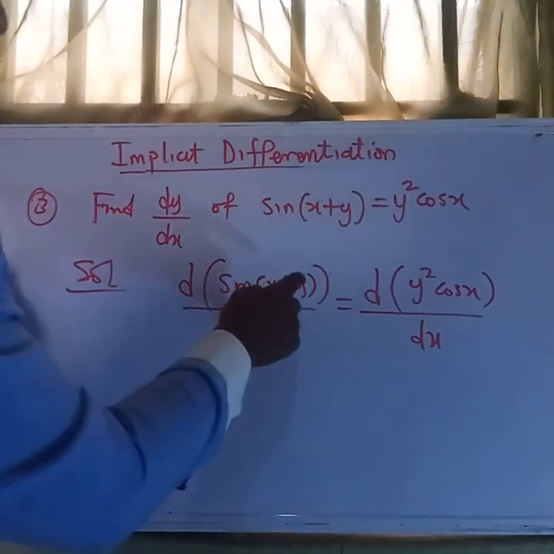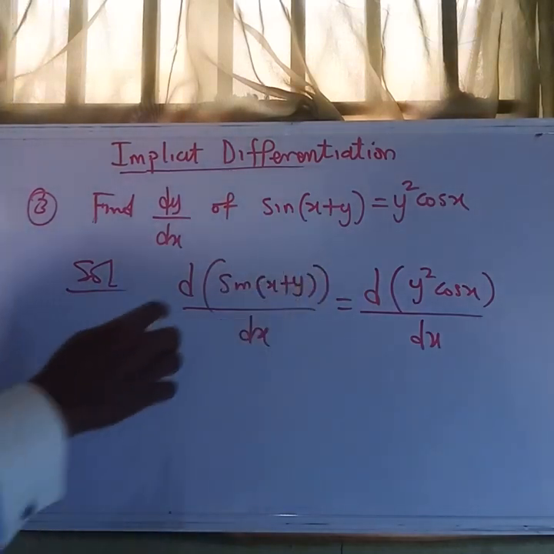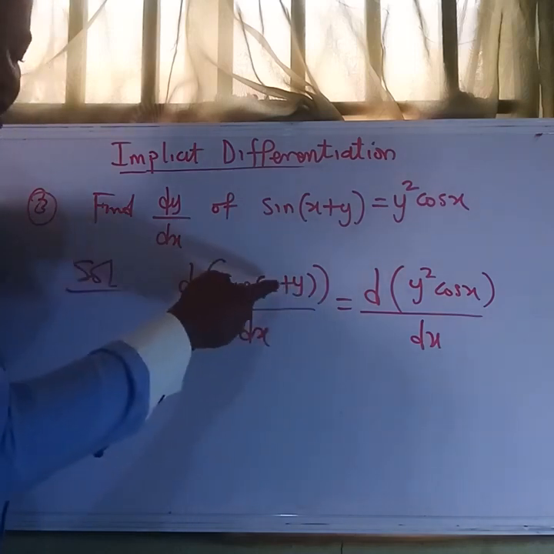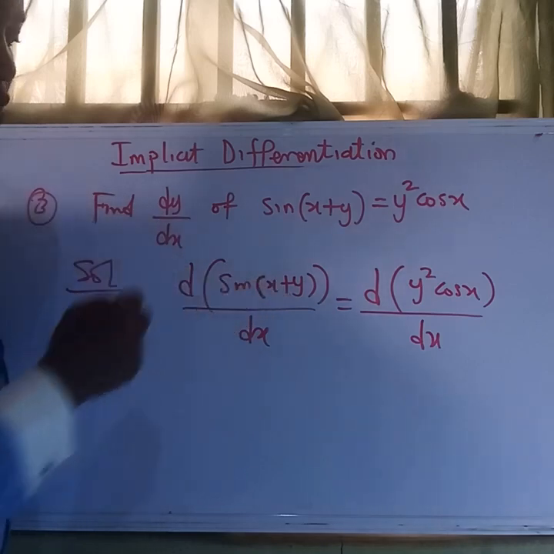Now, we observe that this is a sine of x plus y, so to do this we apply what we call the chain rule approach.